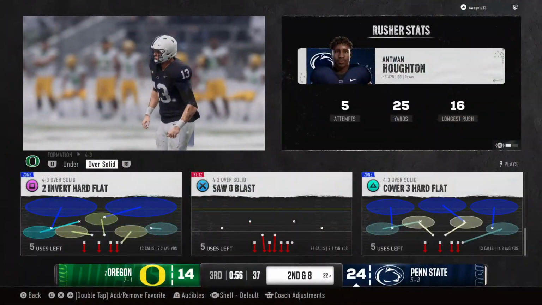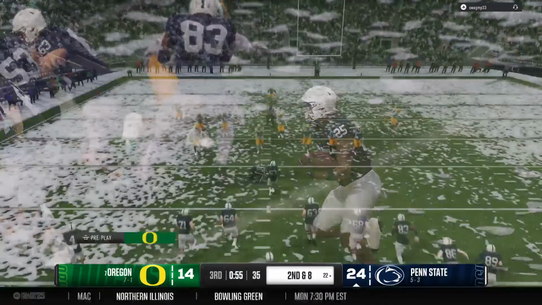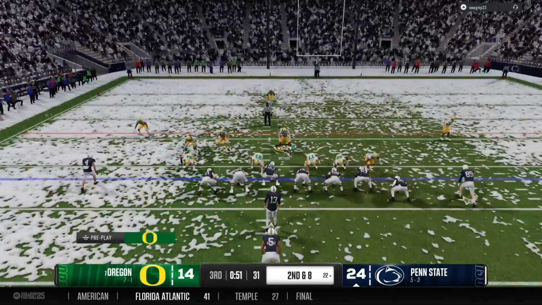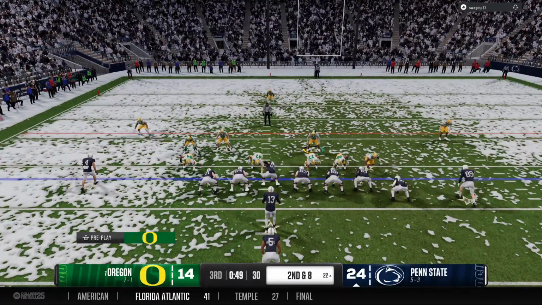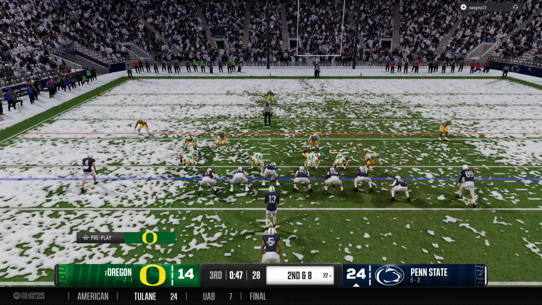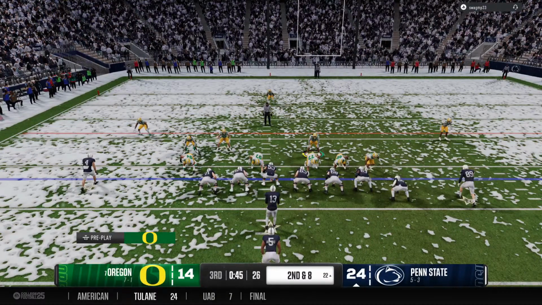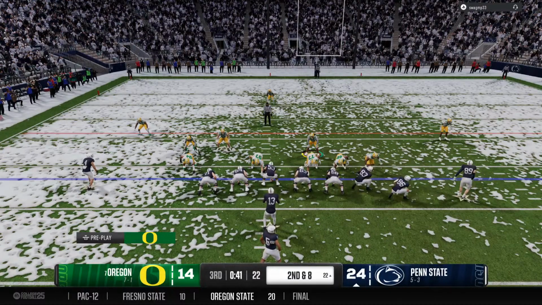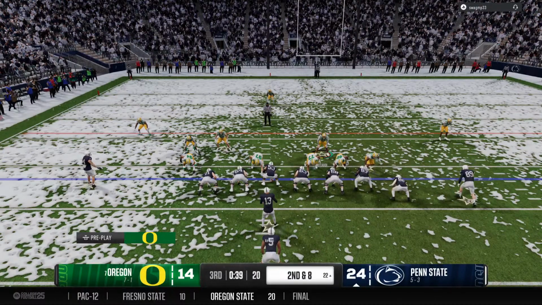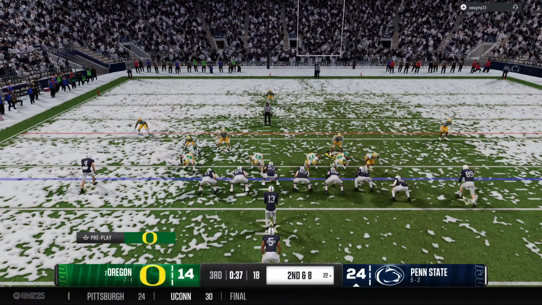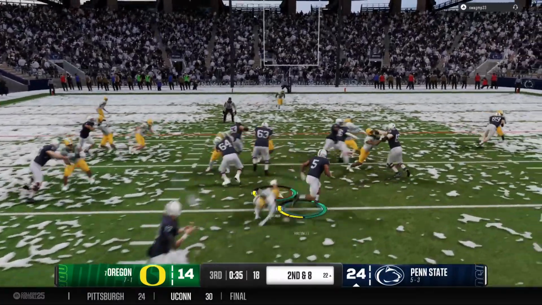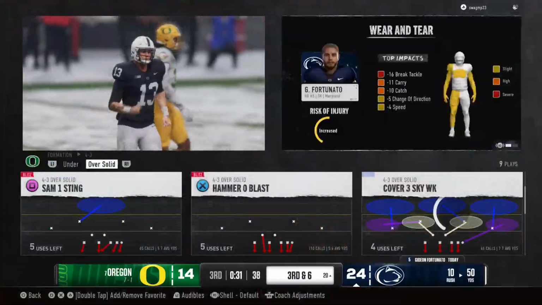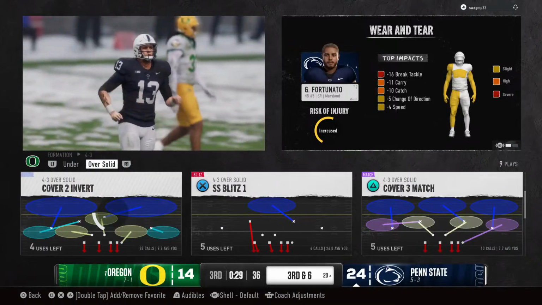Able to make the stop after a gain of 2 to the 22. Picked up 2 yards on that last one. They need 8 on second down. One back in the backfield, he gets the carry. Able to move it ahead a couple of yards, he gets him down to the 20.